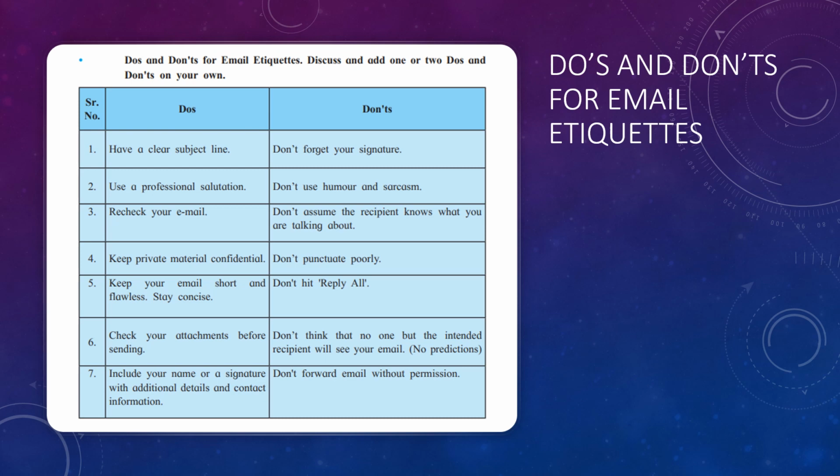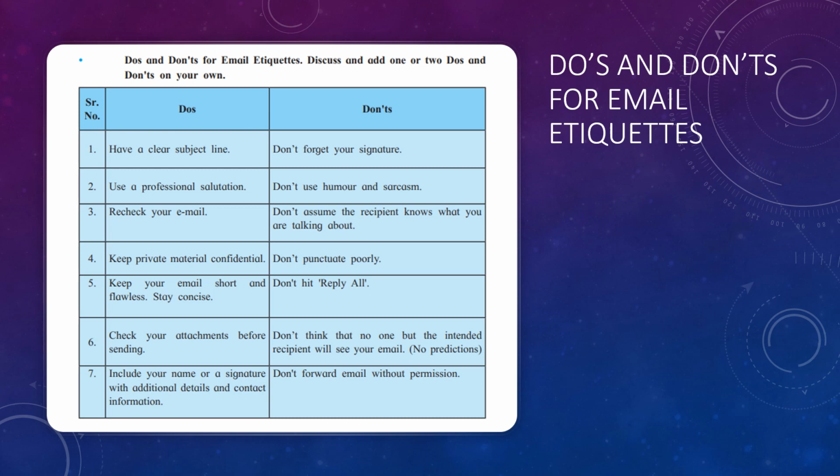Recheck your email, which means proofreading. You need to recheck if all the etiquettes are in place, if your subject line is written, if the email address typed is correct. If you have to CC or BCC someone, you need to check the required email ID for that. You need to send the attachments and check whether you have sent the proper attachments.